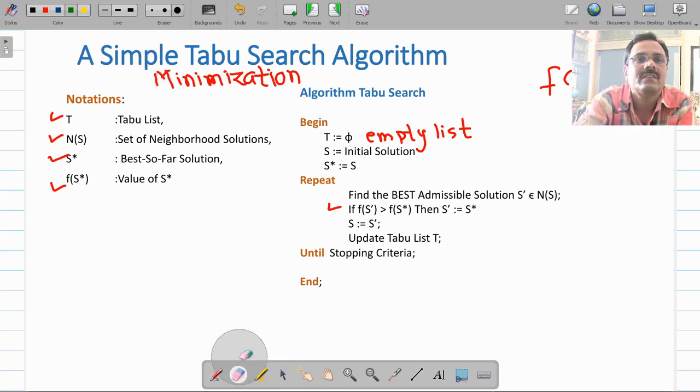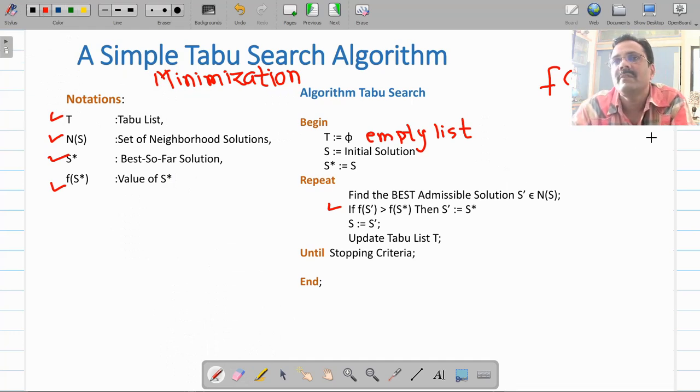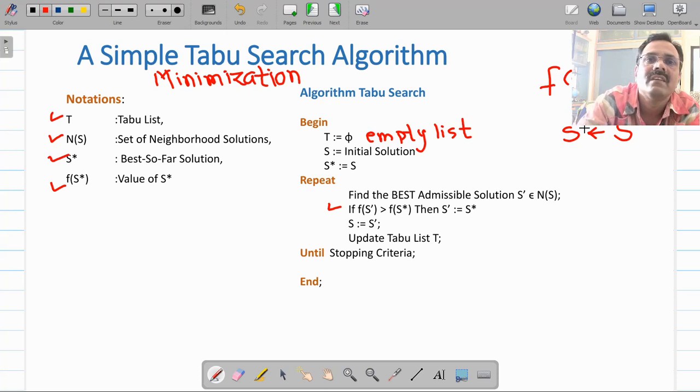Now S star is better because it's a minimization problem, because f of S star returns the value of that particular objective function. So you are storing that result in S dash. So S dash will contain the better current based solution.